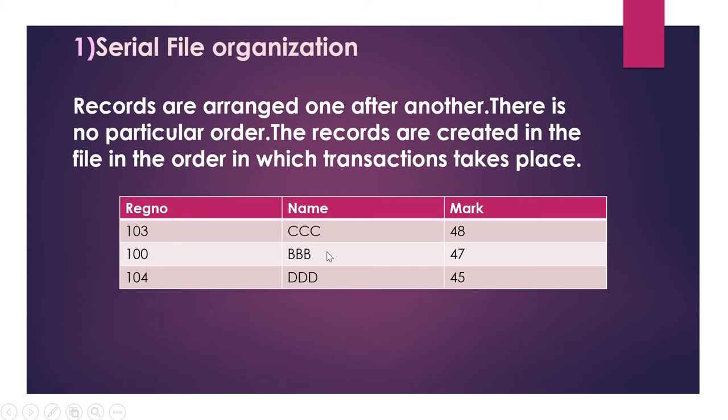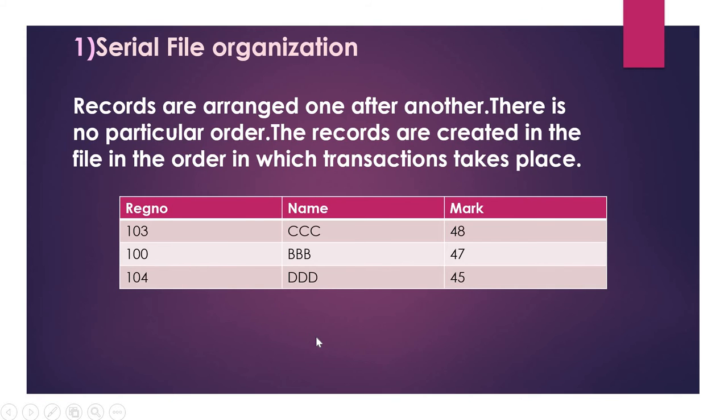See, we can see one table here. The fields are register number, name and mark. The register numbers are 103, 100 and 104. The first record, 103, comes, so that one is stored first. Then register number 100 comes, and that one is stored. There is no particular order. That is serial file organization.